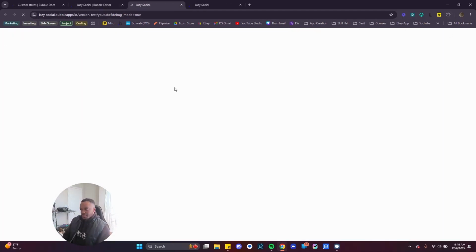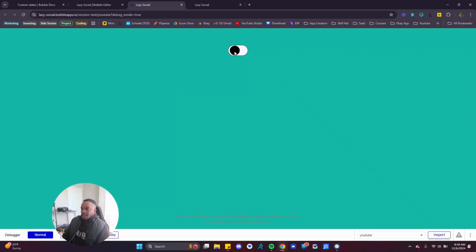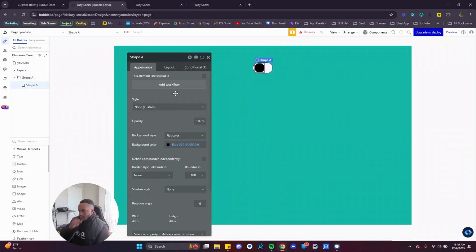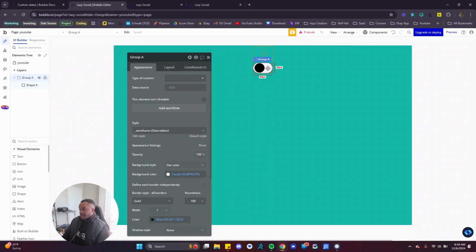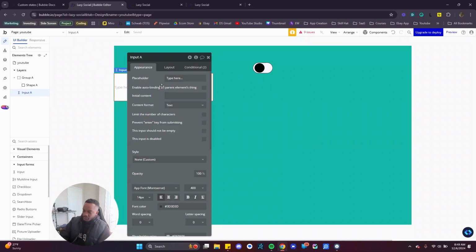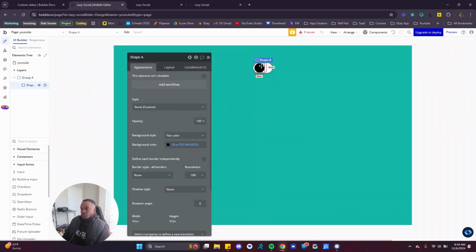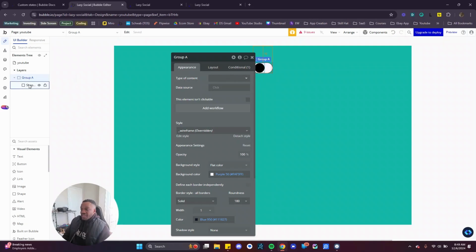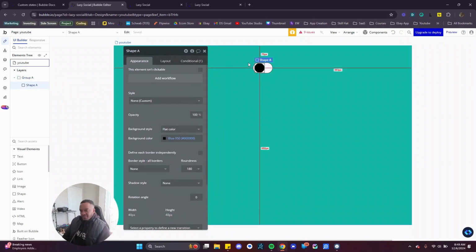Let's just preview it real quick. I click it and nothing's happening, right? The reason nothing is happening is because we have to set up a workflow. So we can add workflows to visual elements and containers, but inputs you cannot. We can just try that out. You can't add workflows to inputs, but we can add it to this button. But what I want to do is add it to the container itself. You can add it to the shape, but I wouldn't advise adding it to the shape.